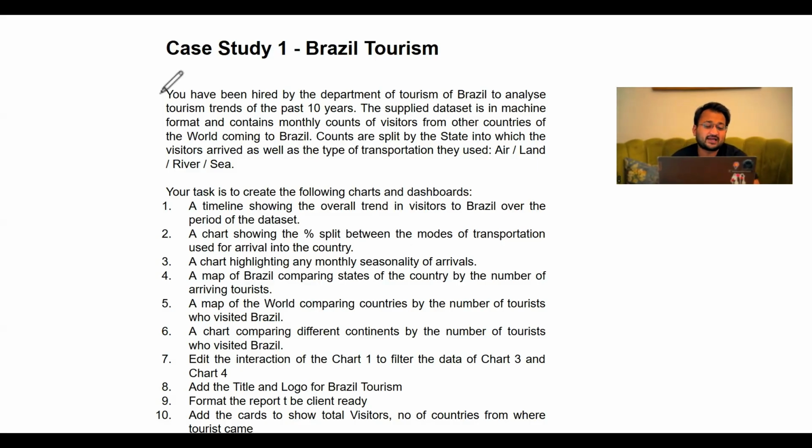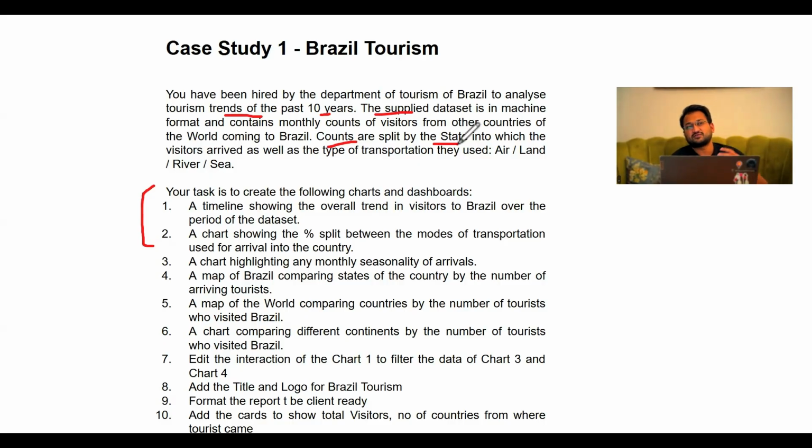So let's jump onto Power BI, see the data, and then start solving this problem. Before you jump onto it, please take a moment to go through the problem statement that is also given over here, where it says you have been hired by the Department of Tourism of Brazil to analyze tourism trends of the past 10 years. The supplied data set is in machine readable format and contains the monthly count of visitors. It has the count of visitors who are visiting Brazil from other countries, and counts are split on the basis of the state into which the visitors have come.